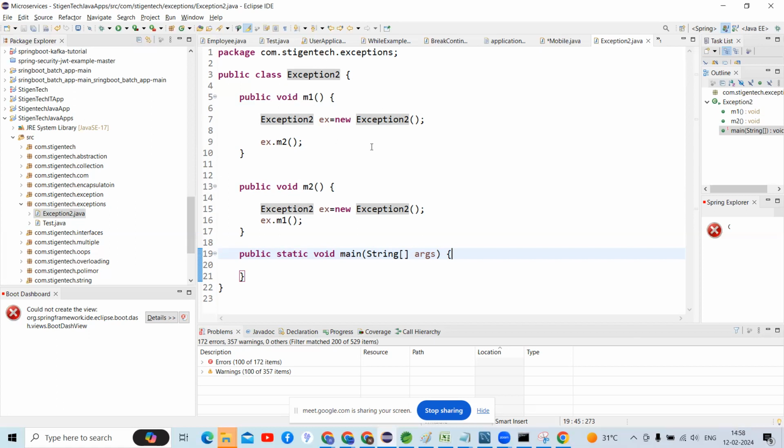After the main method, we create an object, but we create it outside the main method. The constructor is called for the class. Through the object reference variable we call the M1 method. Then, am I writing anything inside the main method? No, sir. Then will any methods be executed here, guys? No, sir.